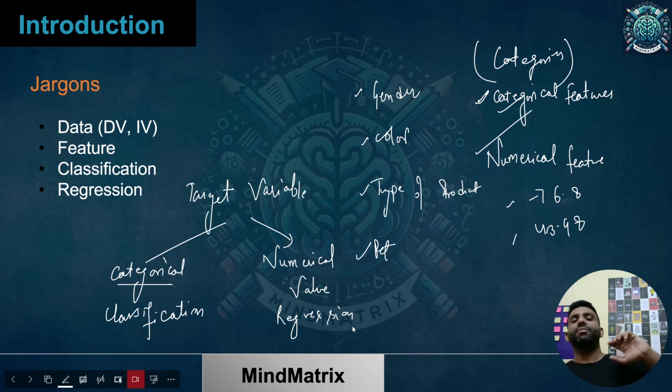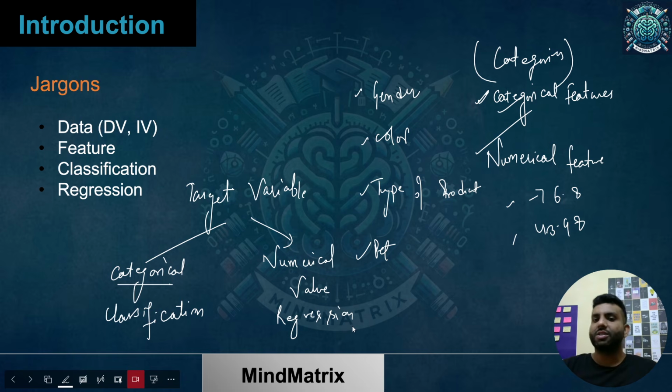Classification and regression are both kinds of supervised learning problems. When you have a category or a class or a label to predict, then it's a classification problem, because you are categorizing that this data point would be of this category or this category or this category.